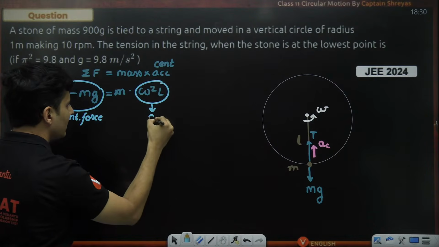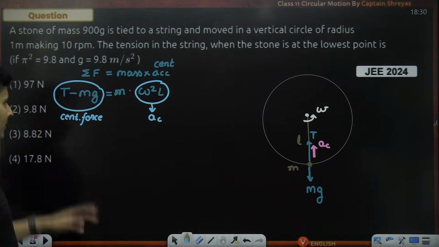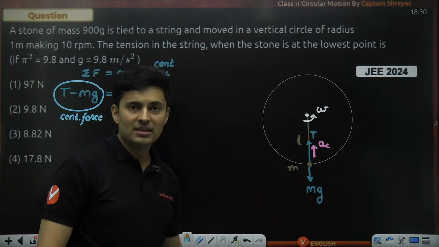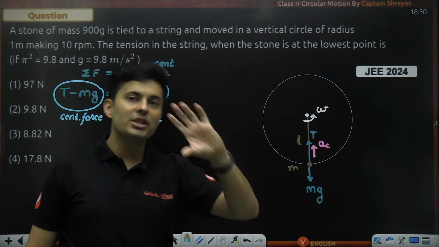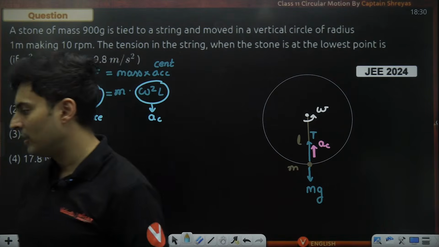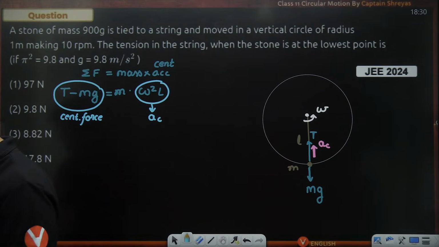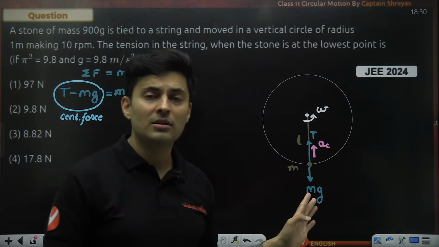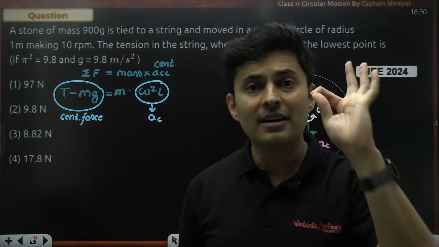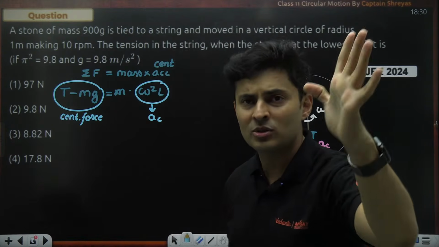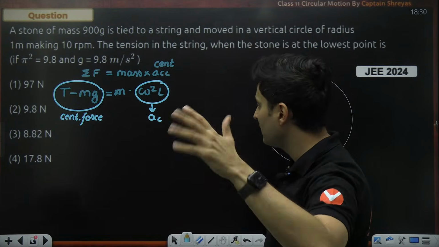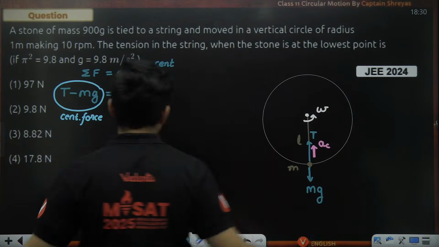So tension is not centripetal. Mg alone is not centripetal. Tension minus mg together is the net centripetal force. I hope this is clear. Just solve like a Newton's law problem. This is the crux of centripetal force, centrifugal force. A lot of students memorize something else. No, guys, just solve like a normal Newton's law problem.